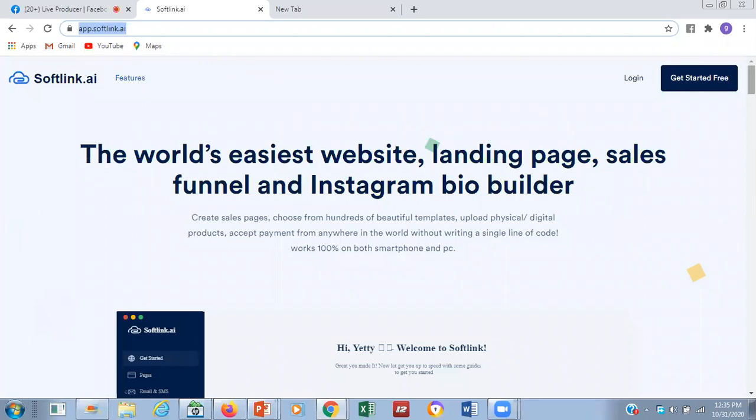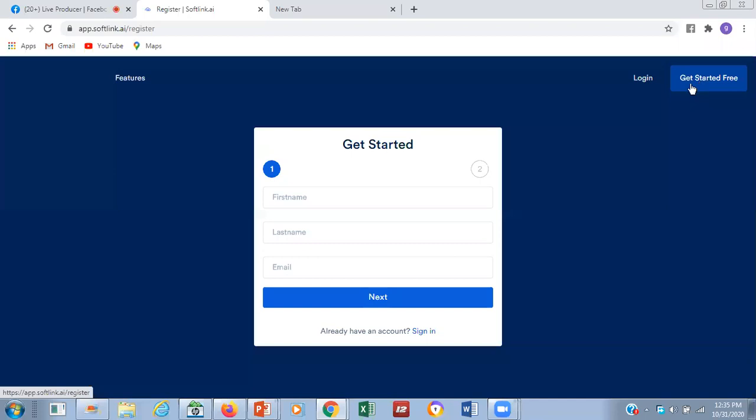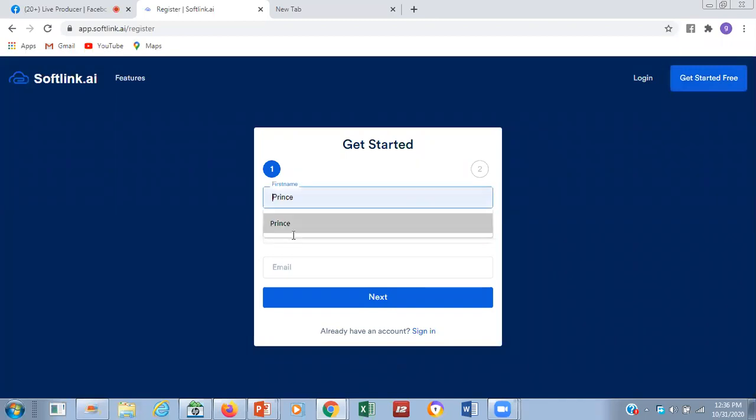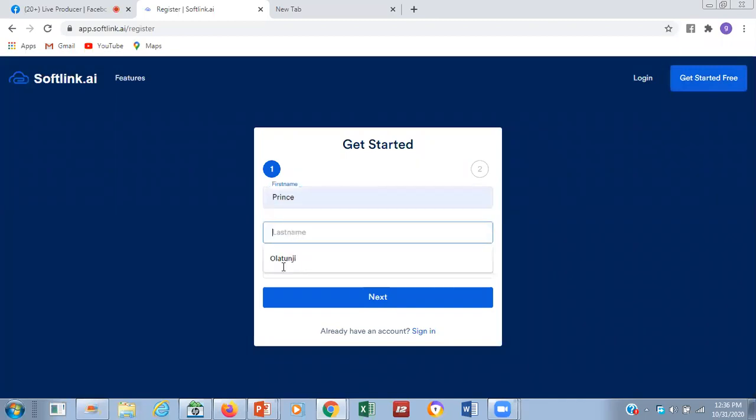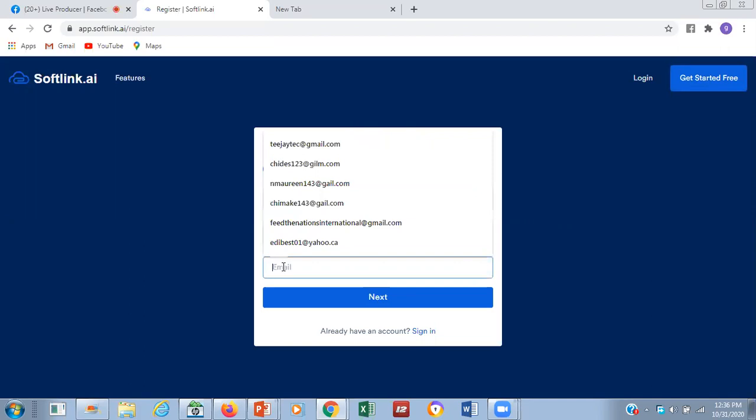Now you log in. I'm logging in because I have an account. So if you want to get started free, for those that are joining for the first time, you click on get started free. I'm going to show you now. Now, for you to get that free, let's say for instance, you have filled this, you filled your name too, the email. Let me just look at the one email address.